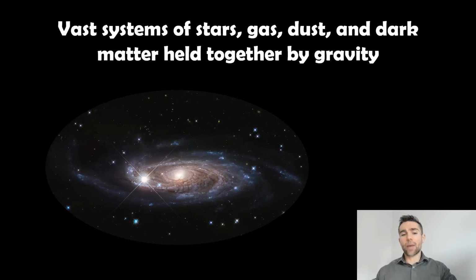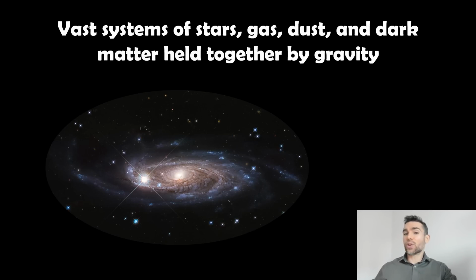So just to recap, this is going to concern galaxies and the dark matter halos around those. Galaxies are enormous systems of stars, gas, dust, and also dark matter, and these are held together by gravity. A disk-like galaxy like the one here, a spiral galaxy, will be rotating like a disk, and an elliptical galaxy will be more spherical. But basically we can't see the dark matter, but we can infer that it's there through its gravitational interaction.